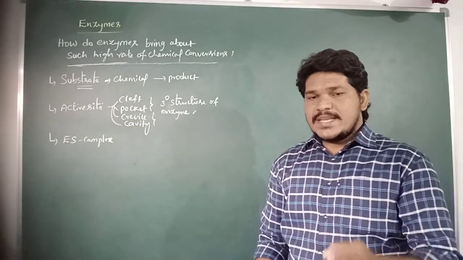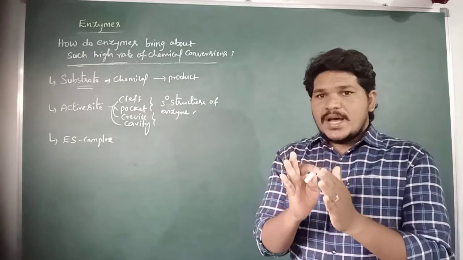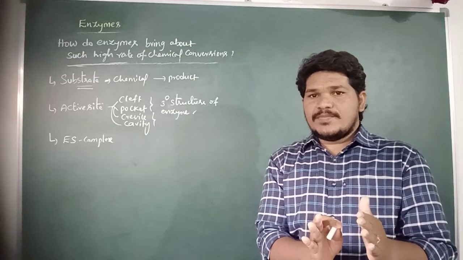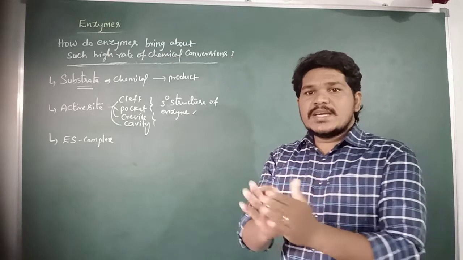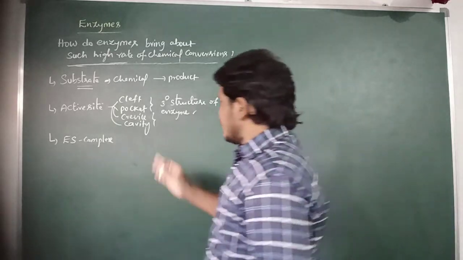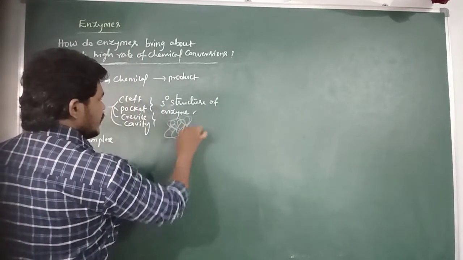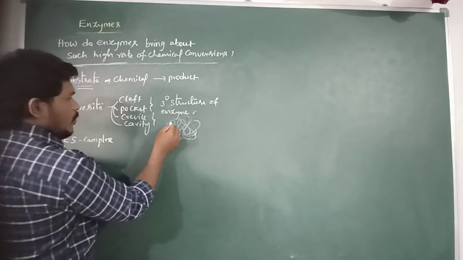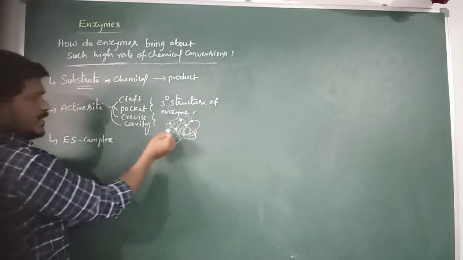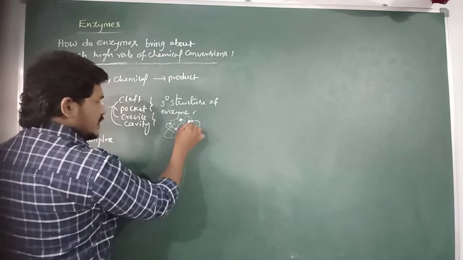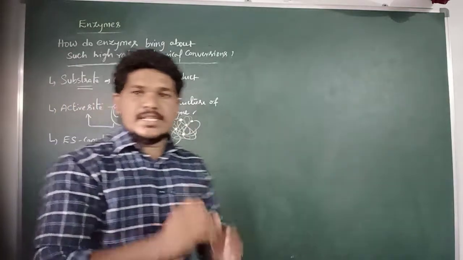The active site is highly specific to binding with a substrate molecule. The tertiary structure of the enzyme is folded upon itself, the chain crisscrosses and makes many crevices or pockets or clefts. These crevices or pockets are referred to as the active sites of the enzyme.